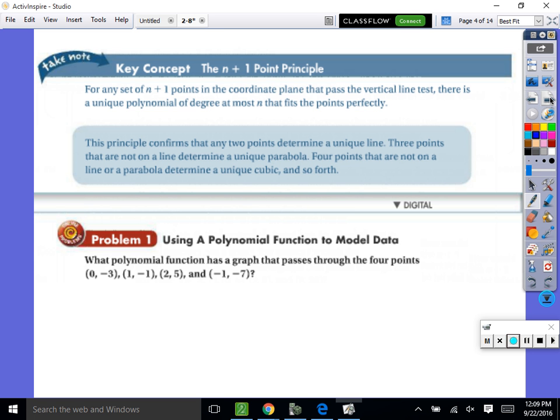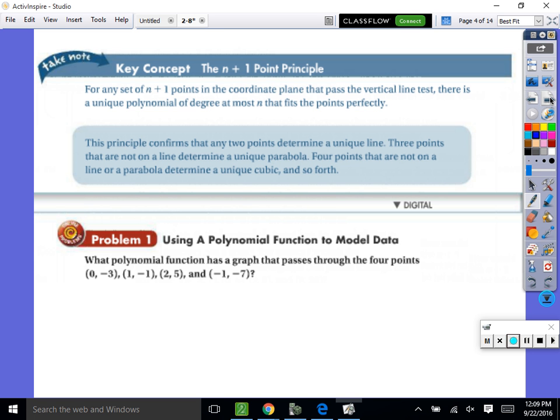Isn't n plus 1 greater than n, guys? So if we have 3 points, then there is a quadratic, which is less by 1, that fits those points perfectly. This is called the n plus 1 point principle. So if we have 3 points that pass the vertical line test, then there's a quadratic that fits those 3 points perfectly. Does everybody get it?